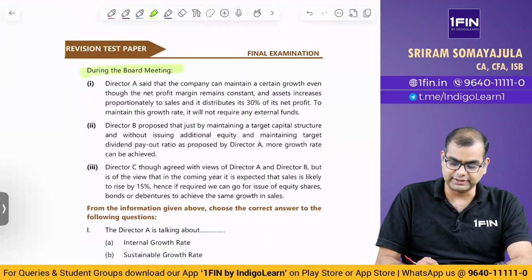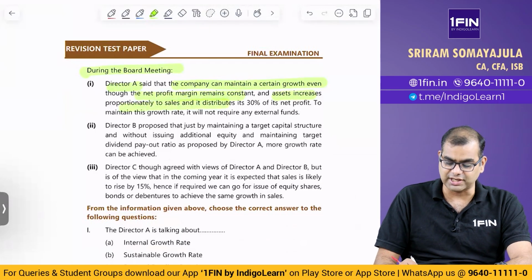During the board meeting, Director A said that the company can maintain a certain growth even though the net profit margin remains constant and assets increase proportionately to sales, and it distributes 30% of its net profits. To maintain this growth rate, it will not require any external funds. Director B proposed that just by maintaining a target capital structure, and without issuing additional equity and maintaining the target dividend payout ratio as proposed by Director A, more growth can be achieved.